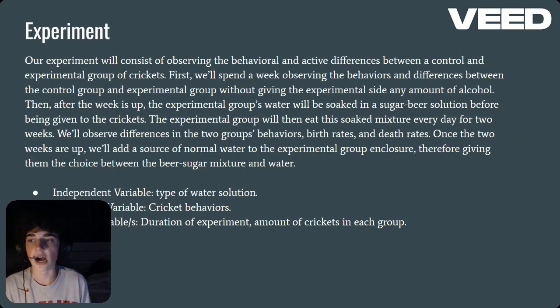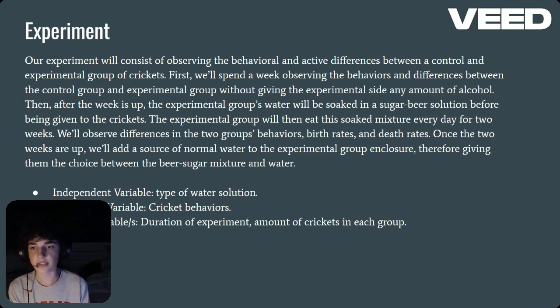Experiment. Our experiment will consist of observing the behavioral and active differences between a control and experimental group of 15 crickets. 15 crickets in each group, so 30 in total. First, we'll spend a week observing the behaviors and differences between the control group and experimental group without giving the experimental side any amount of alcohol. Then, after the week is up, the experimental group's water will be soaked in a sugar beer solution before being given to the crickets. The experimental group will then eat this soaked mixture every day for 2 weeks.